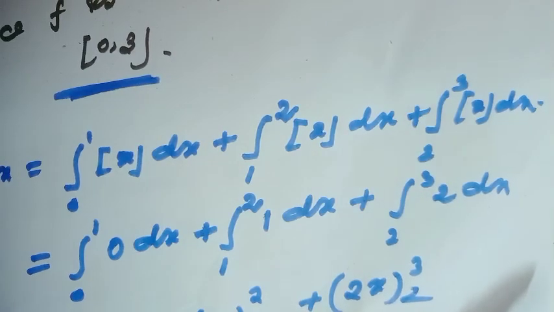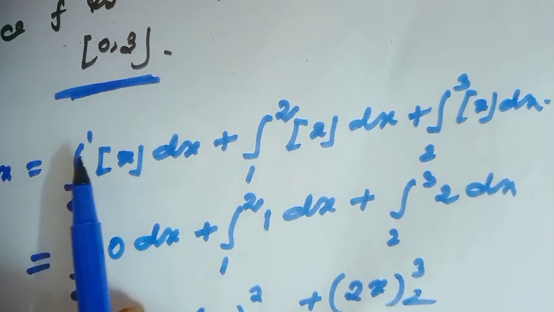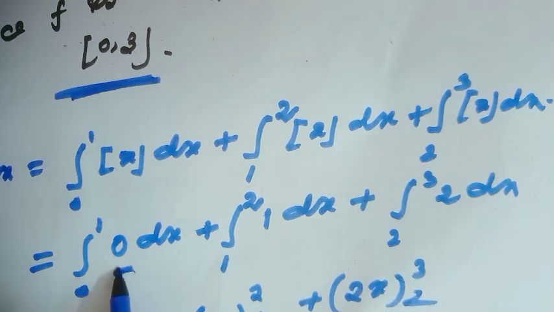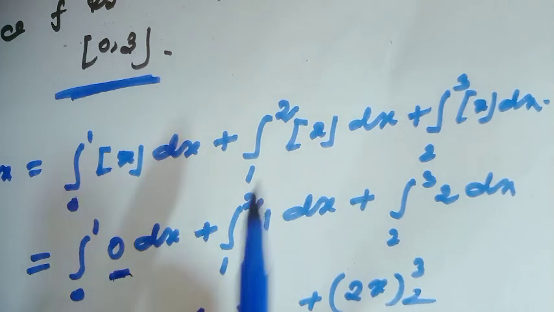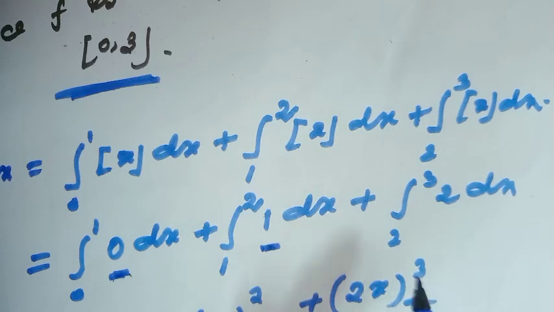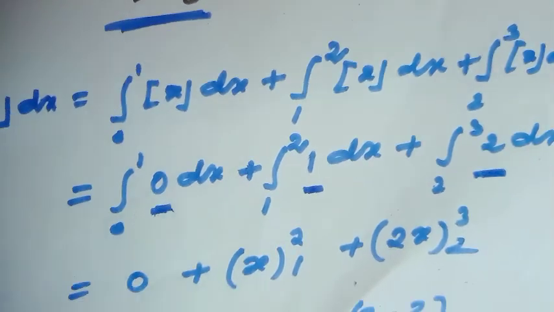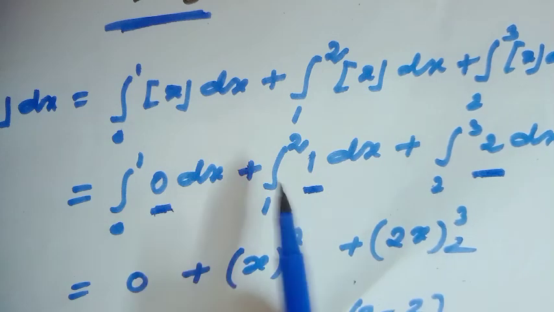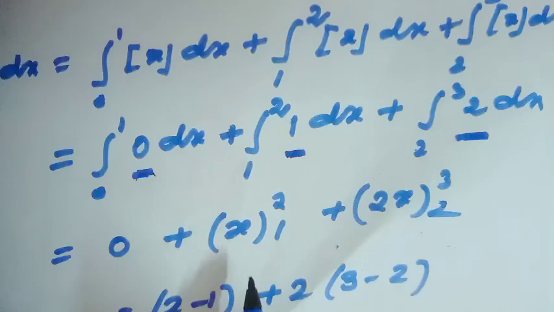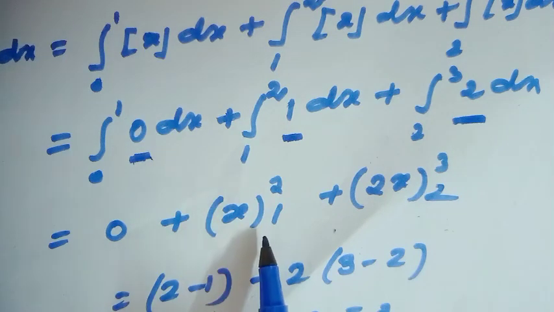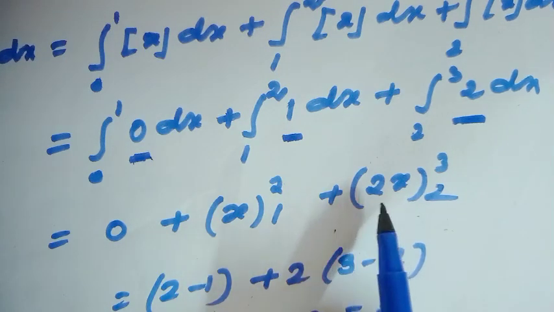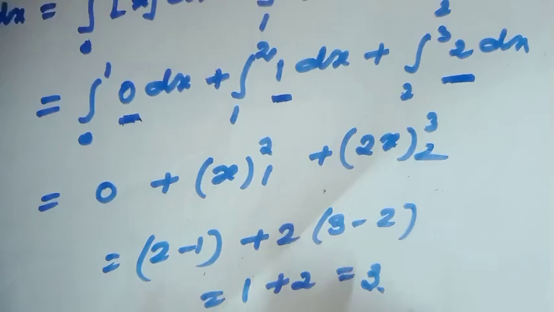Are you getting? And from 0 to 1 the functional value is 0, from 1 to 2 the functional value is 1, and from 2 to 3 the functional value is 2. And if you integrate this, then this would be 0 plus x from 1 to 2 plus 2x from 2 to 3, then this value would be 3.